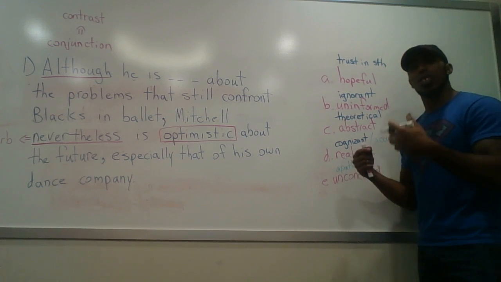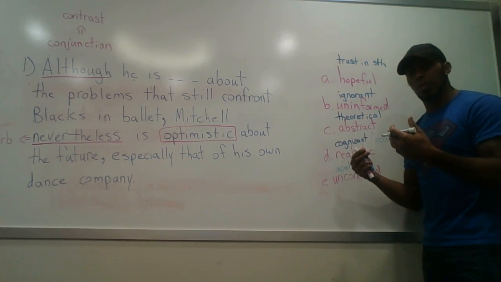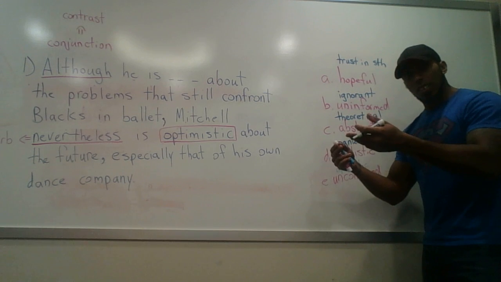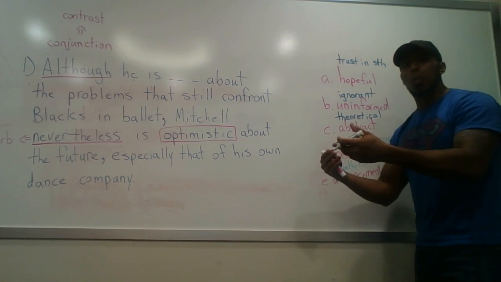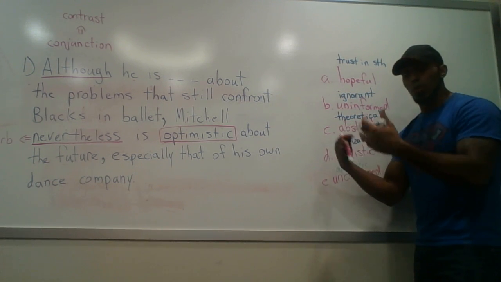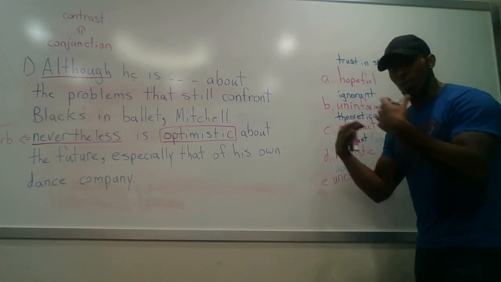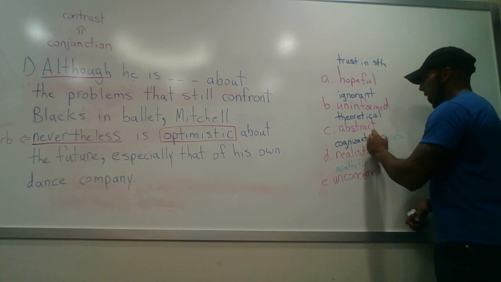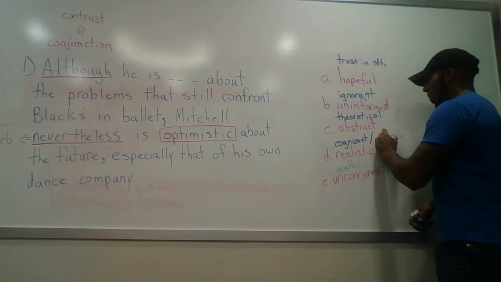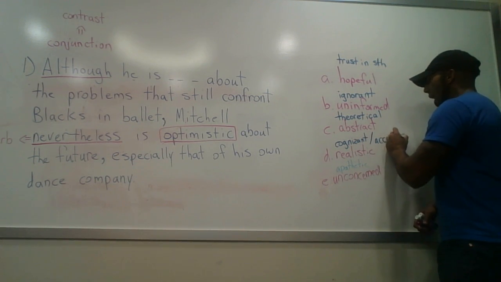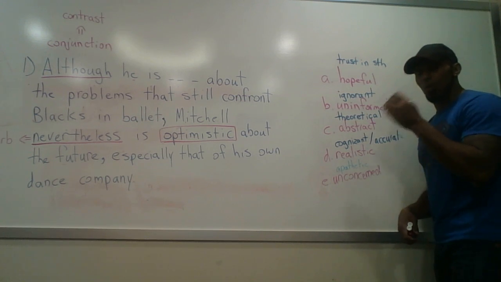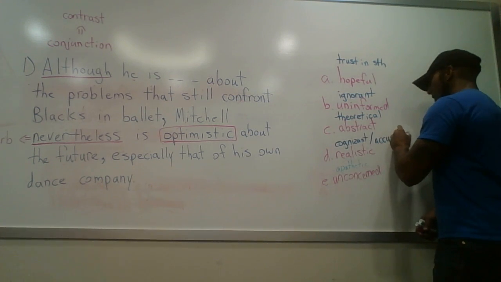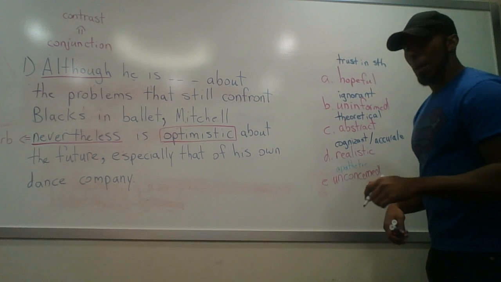Well, if you're aware of something, you're cognizant of something, then that thing that you are aware of will be kind of realistic because it will be real in the way that you are aware of it being there, so to speak. Right, and the other one I had was accurate. If something is realistic, it's also accurate. Why is it accurate? Because things that are real are accurate, right? Quite simple. It's just as simple as that, right?